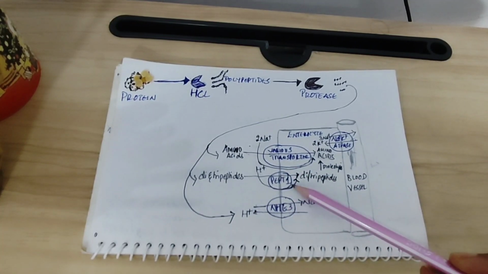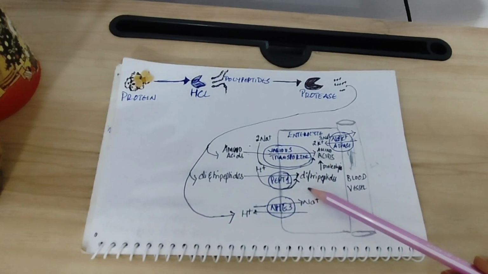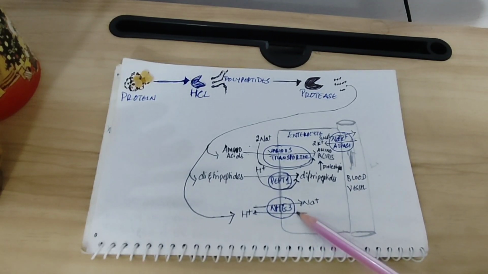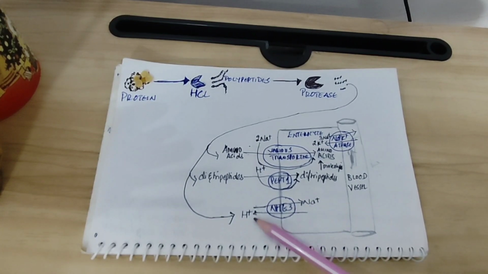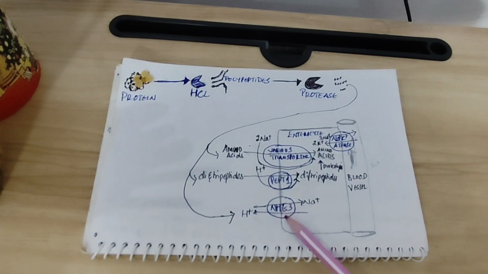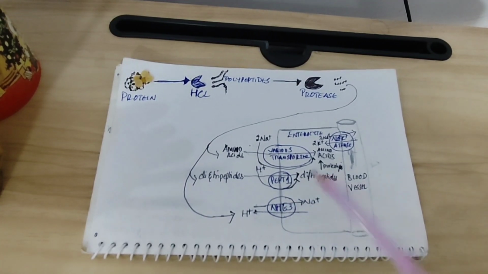For pepT1 to continue working, the cell must remove the excess hydrogen ions, otherwise the gradient collapses. That's exactly where NHE3 helps. NHE3 removes hydrogen ions from the cell, that is, exports them, and brings sodium ions in, thus maintaining the hydrogen ion gradient needed for pepT1 to keep functioning.